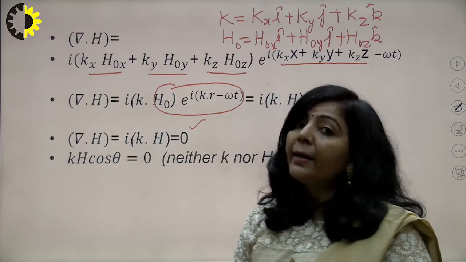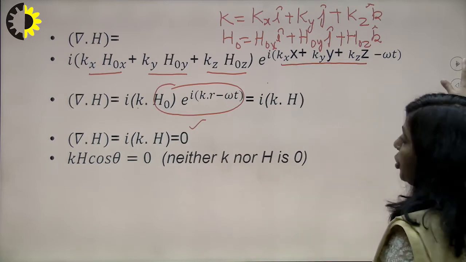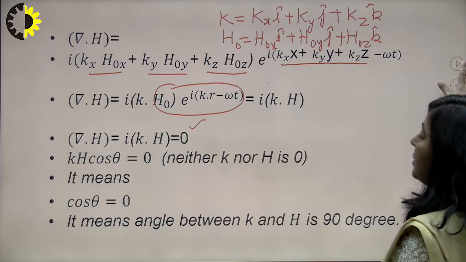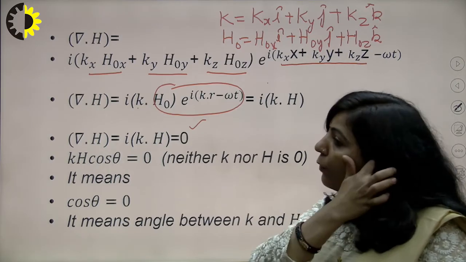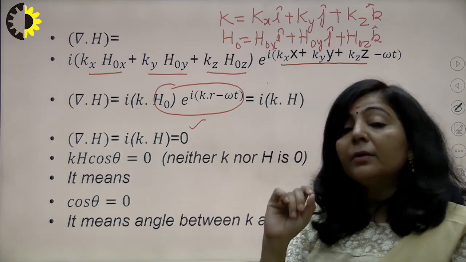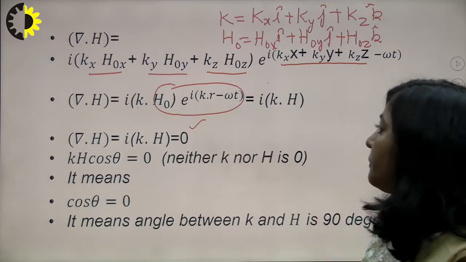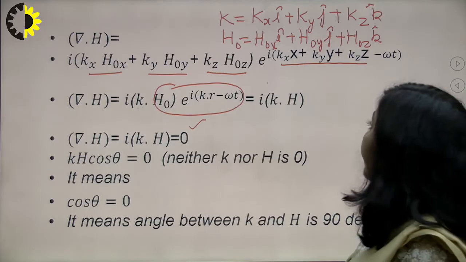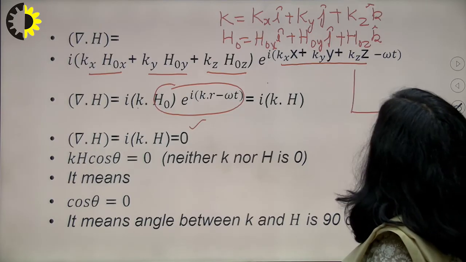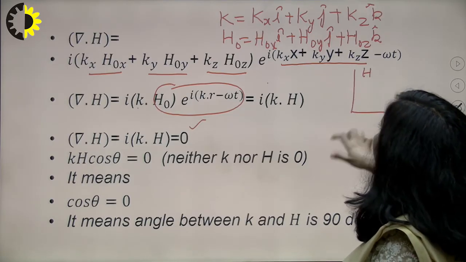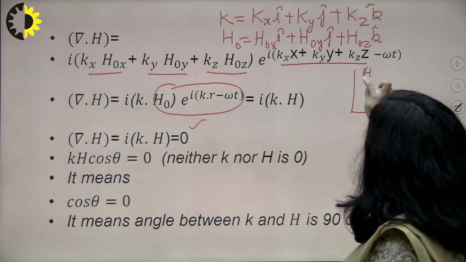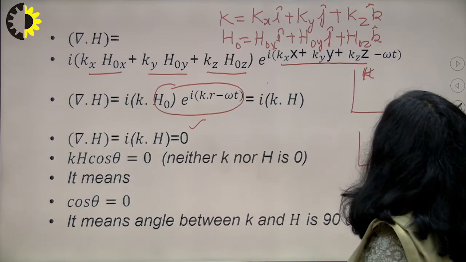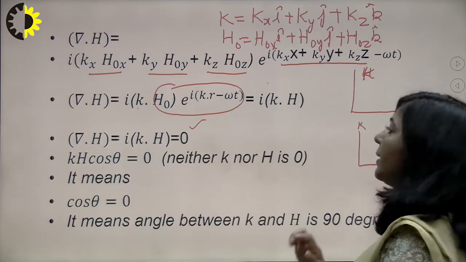It means the angle between k and h should be 90 degrees. Only then can you get this product as 0. So what have you proved here? You have proved that in vacuum or free space, when an electromagnetic pulse is propagating, the angle between E and H is 90 degrees, and the angle between E and k is 90 degrees. Now you have proved that the angle between H and k is also 90 degrees.